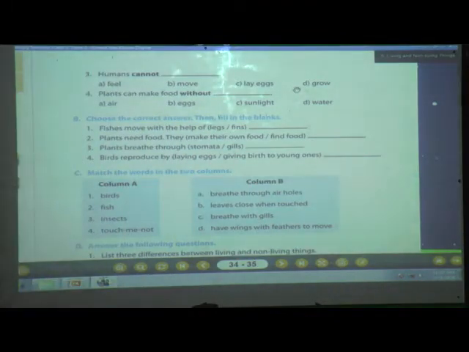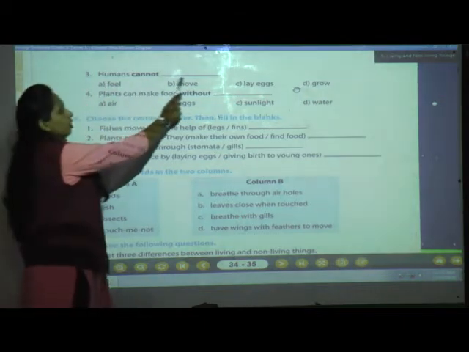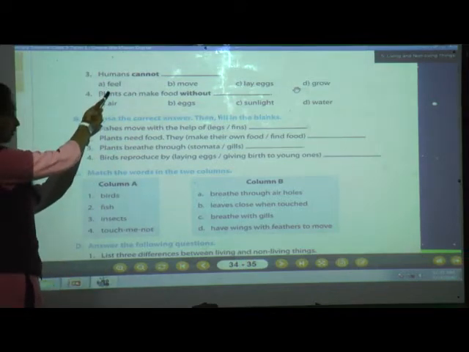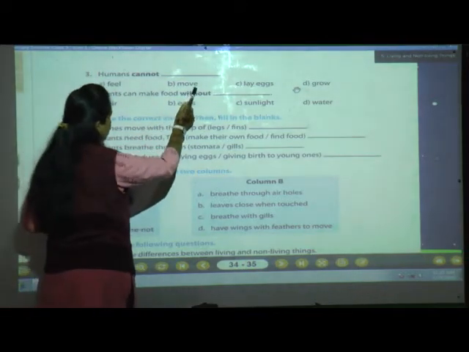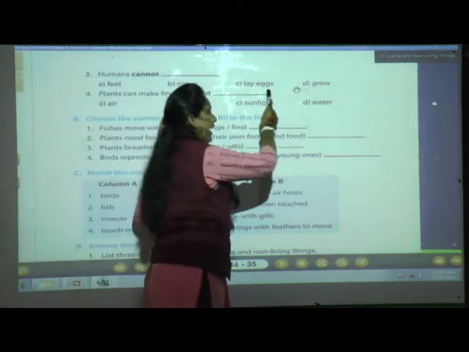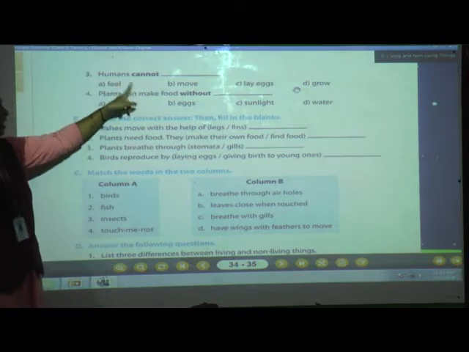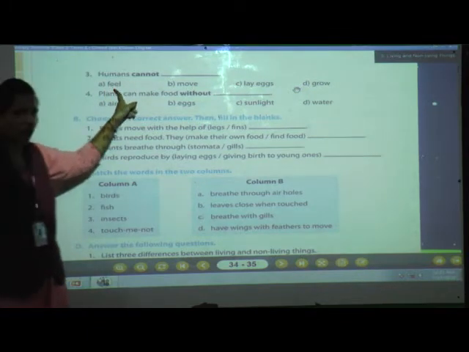Now, third question. What is the third question? Humans cannot dash dash. What is cannot? Let us see. Option A is feel. Option B is move. Option C is lay eggs. And option D is grow. See, humans cannot feel. We cannot feel a what?